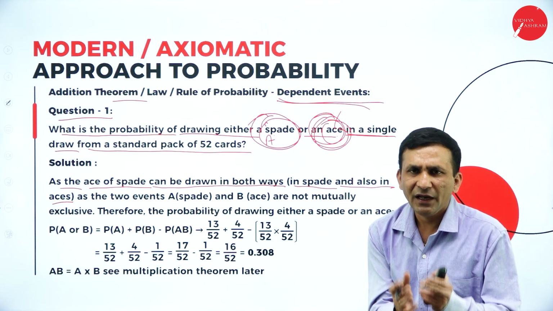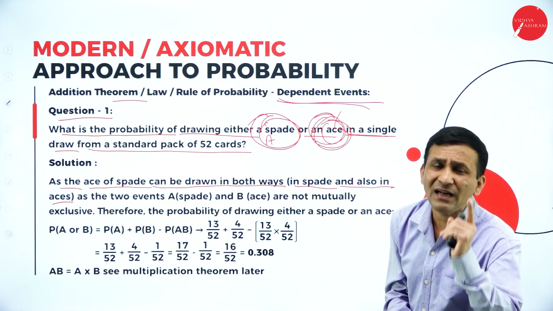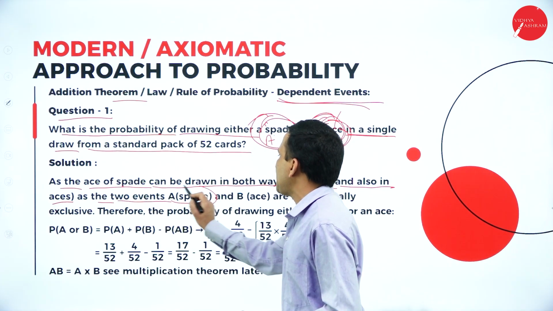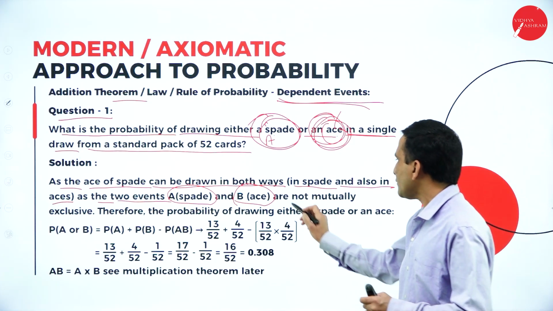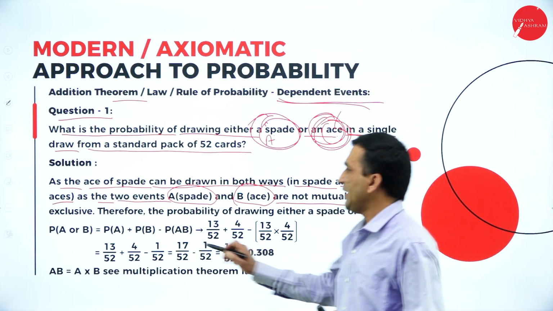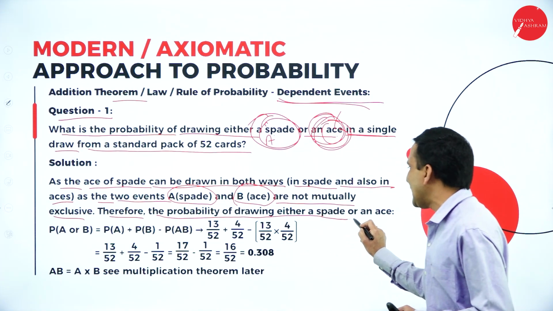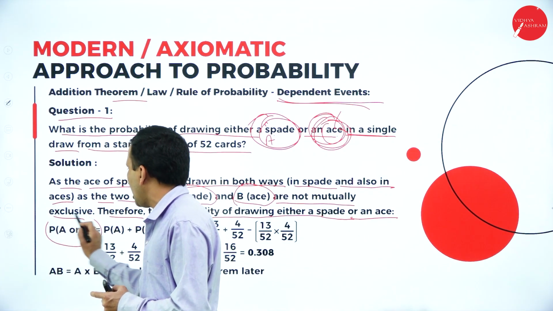Even the design, each and every design, we are able to identify there is one ace. So as two events, A is a spade, B is an ace, you need to say the events are not mutually exclusive. Therefore, the probability of drawing either a spade or an ace. Now you need to write the addition formula.